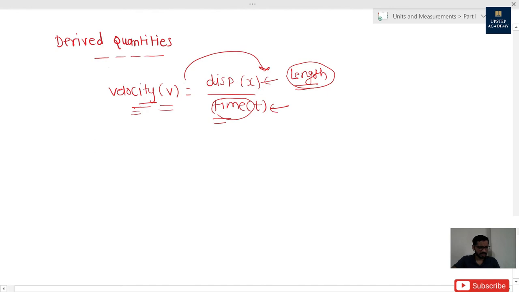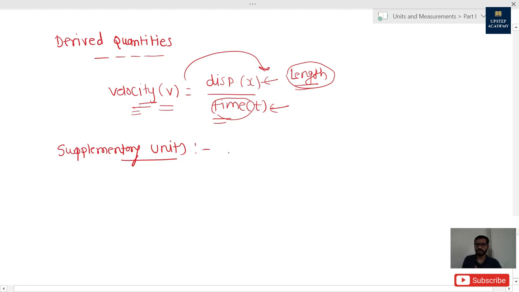Okay, let me take you to another concept. Another concept is supplementary units. What are supplementary units? Apart from fundamental physical quantities and derived physical quantities, there are two supplementary units provided.